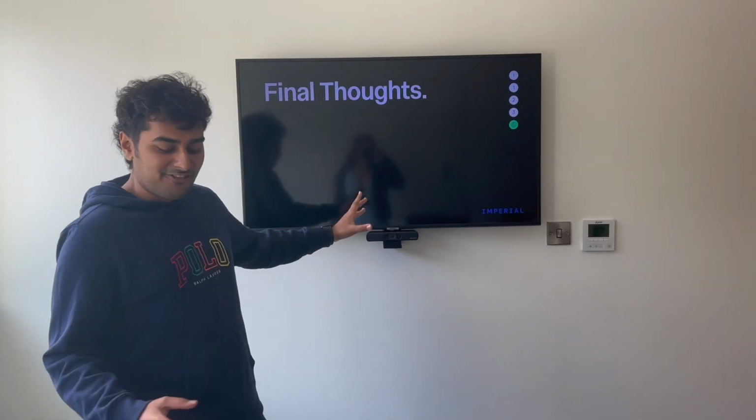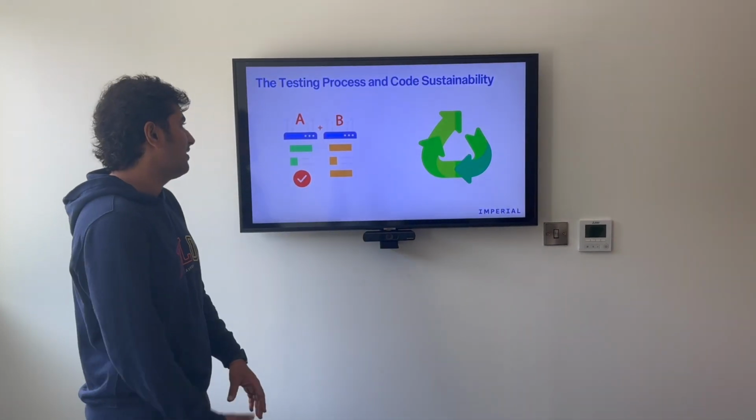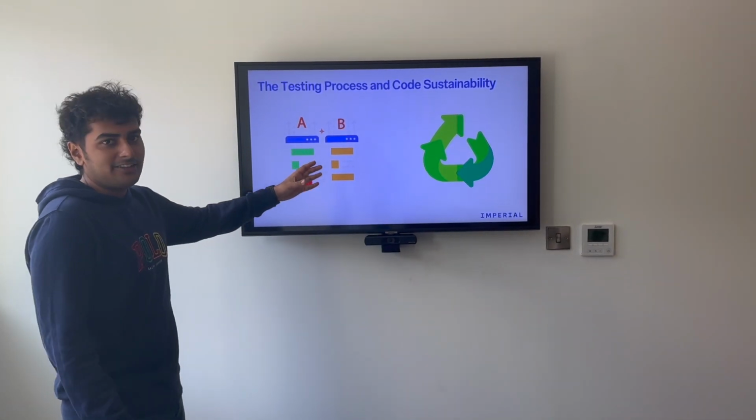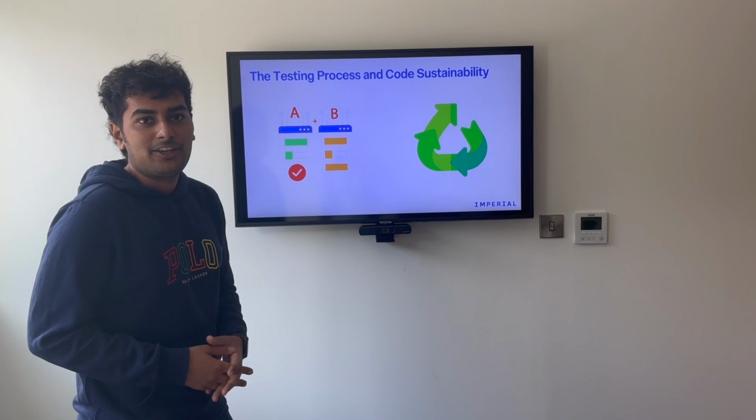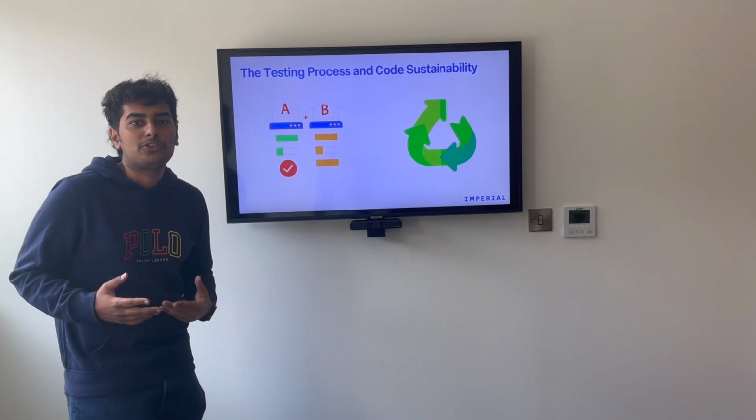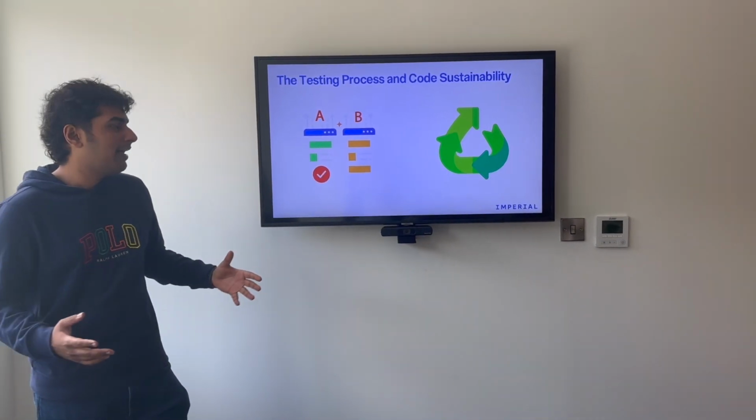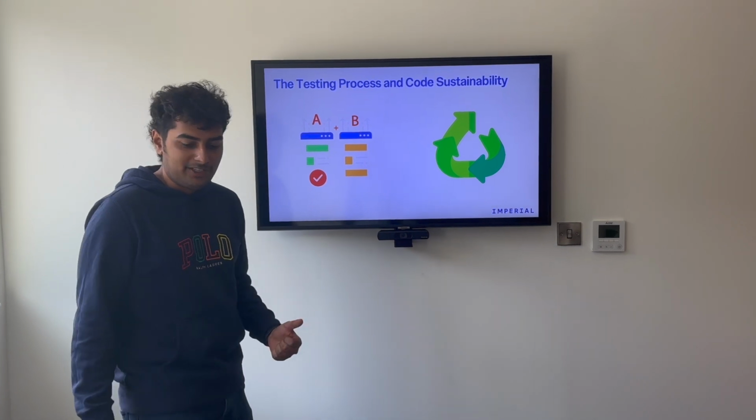Now let's just have final thoughts on our project so far. We've got testing, we've got really good testing. We use PyTest to make sure that you can check the functionality of the code once you install our package. And we also use things for easy documentation.